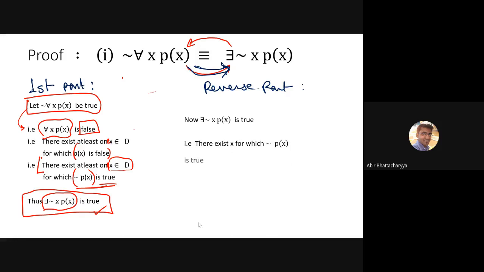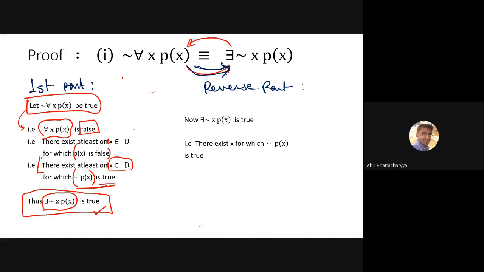I will write it in theoretical manner. That means there exists x. Try to understand. There exists x for which negation of px is true. Simple in language. There exists, that means existential quantifier of negation of px is true. Simple in language. What is the meaning of this?